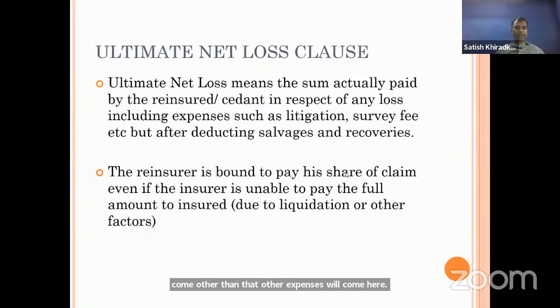The reinsurer is bound to pay his share of claim even if the reinsurer is unable to pay the full amount. That is in case of insolvency also. Reinsurer cannot take a defense that if the insurer is not paying the loss, then I will not pay. No. In case of insolvency, liquidation or any other thing, then also the reinsurer is bound to pay his share, although the insurer is not paying his share to the insured.